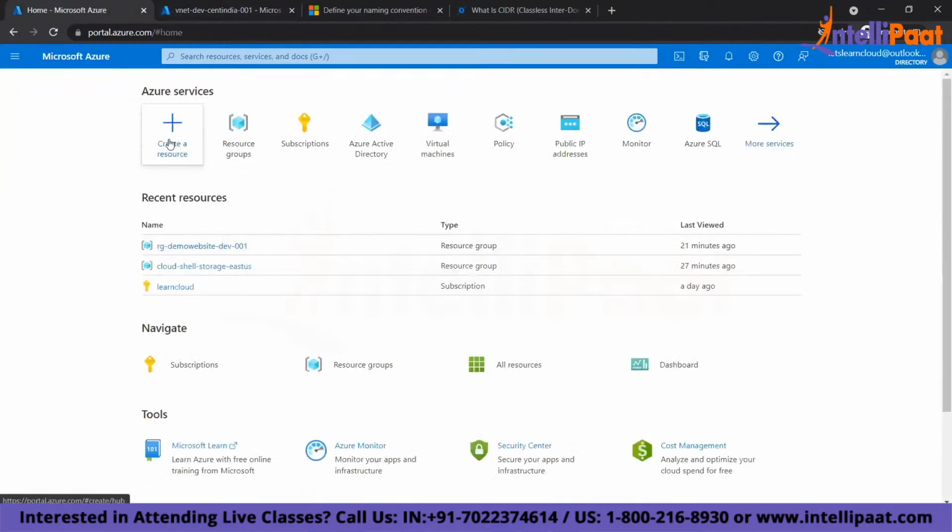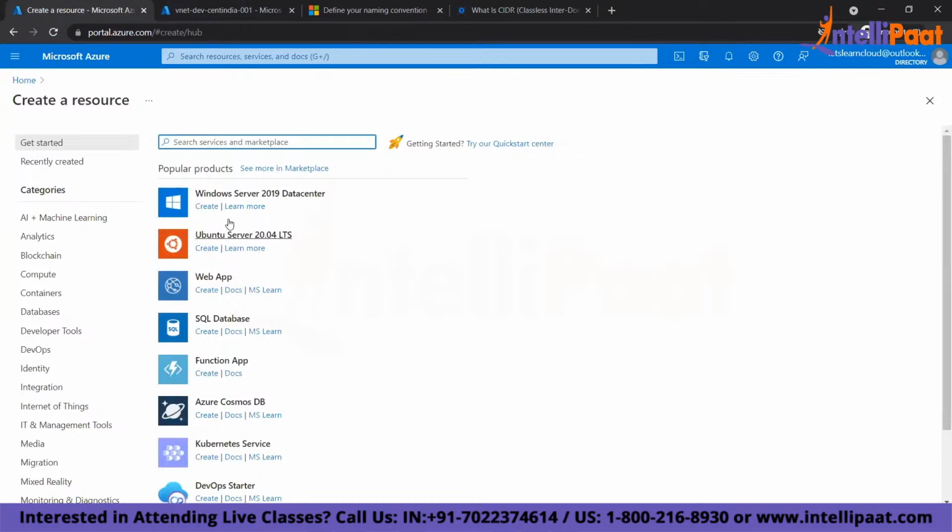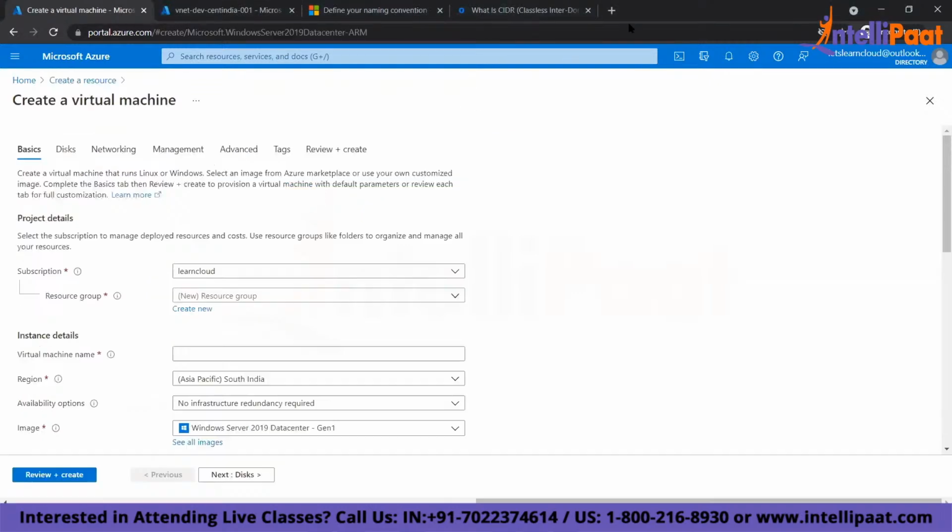So to create a VM, I click on create a resource. I can directly choose an image. These are all images which are readily available. I can create a Linux VM, or I can create Windows. So I'm choosing a Windows VM image. I will click on this. Now after this, you have to fill up the basic information of the VM, the disk, the networking, the management, the advanced, the tags, and then create. So all these things you need to fill for the VM.